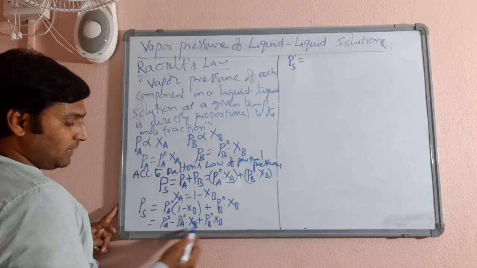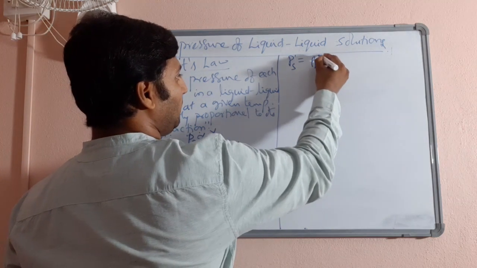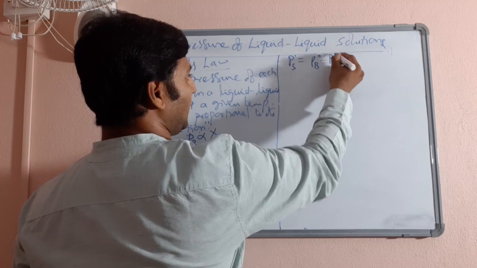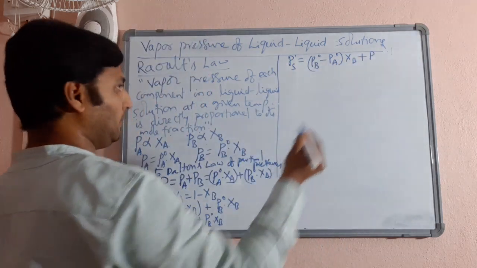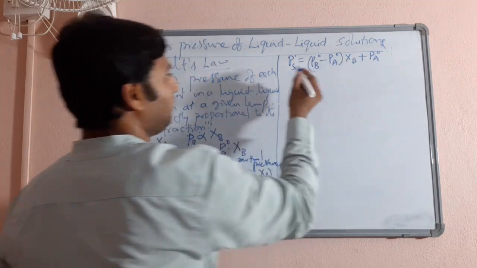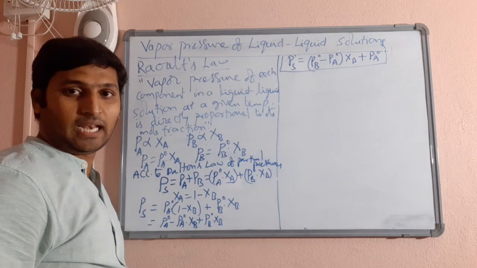The final expression comes out to be: vapor pressure of solution is equal to, see, this minus this, right? So I can take XB common from both these expressions. PB naught minus PA naught into XB plus PA naught.